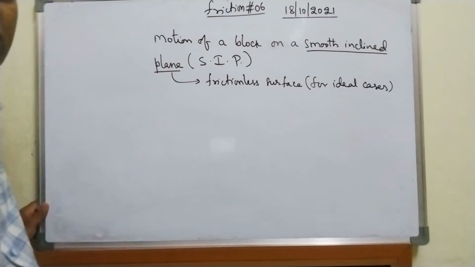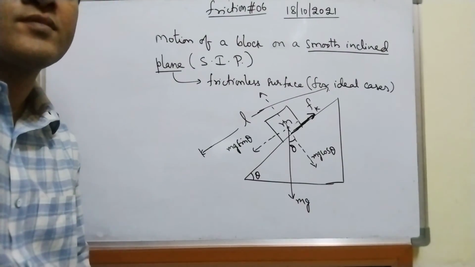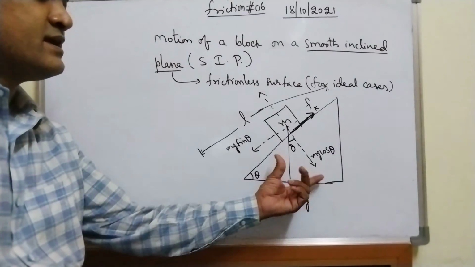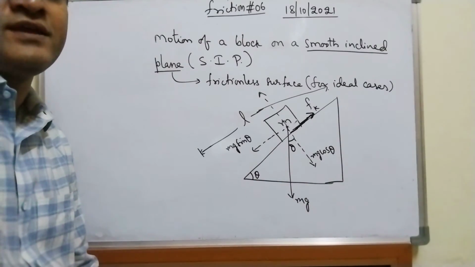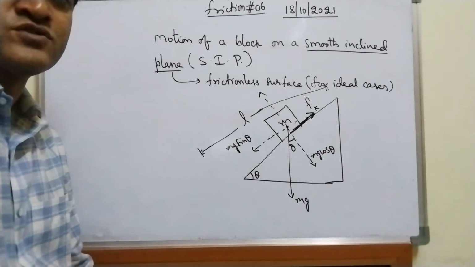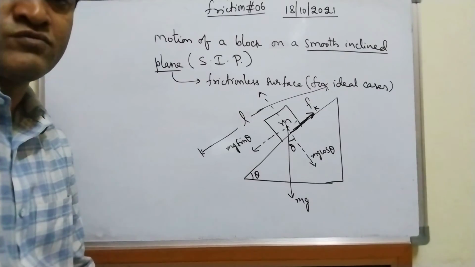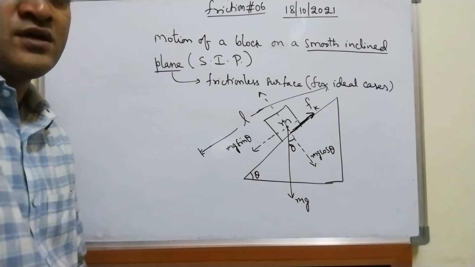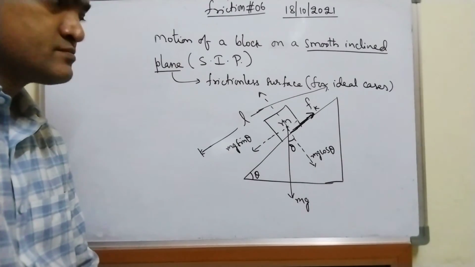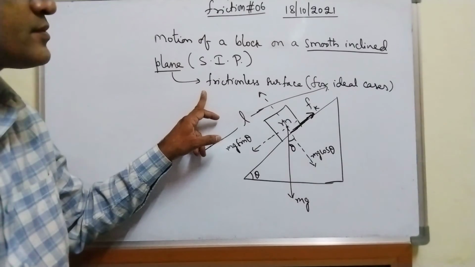Now let me draw the diagram. This is the diagram of a smooth inclined plane. There is not much differentiation I can show between the smooth inclined plane and another plane that we are going to discuss after this, called the rough inclined plane.